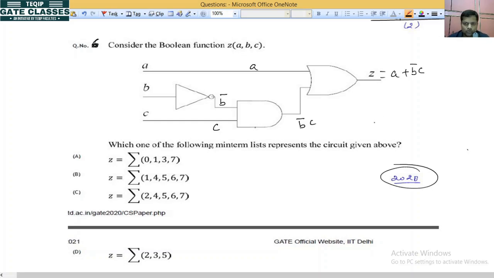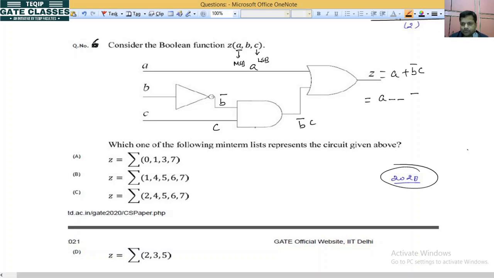Now I want to change it into canonical form. So don't go for the derivation of canonical form. Okay na. Just write one thing. From here we know that a is MSB and c is LSB. Okay na. So a is MSB and both other elements will be after a only, because a is MSB.